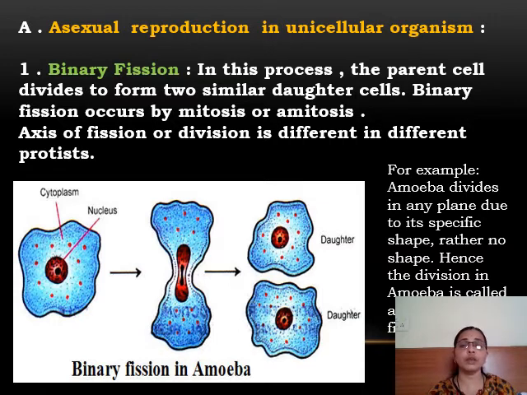You could see here binary fission of amoeba. Amoeba divides in any plane due to its lack of specific shape. Hence the division of amoeba is called simple binary fission.